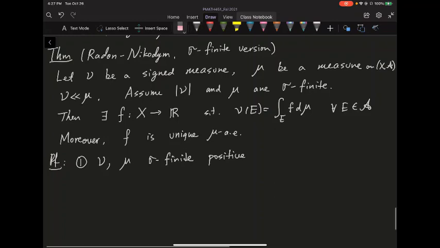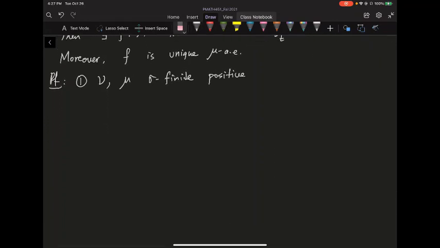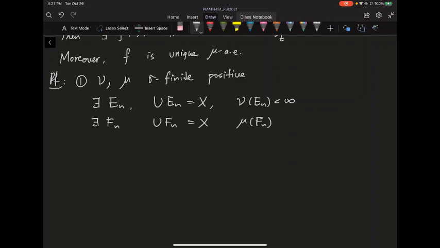Because they're sigma finite, by definition there exists a sequence, say E_n, where the union of E_n is the entire set, where nu of each of these E_n is finite. And you do the same for mu, so there exists a sequence F_n, their union is X, mu of F_n is less than infinity, okay?